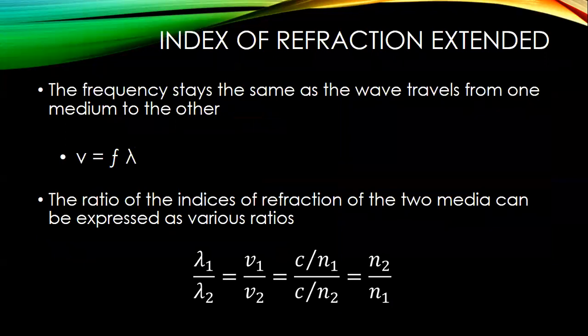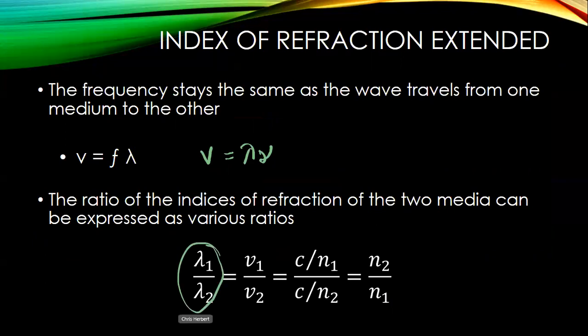And again, here is our equation for the speed of a wave. Again, I prefer looking at it like this, wavelength times frequency, nu, instead of f. But if the frequency is held constant, then the ratio of wavelengths is going to be proportional to the ratio of velocities, air to glass.